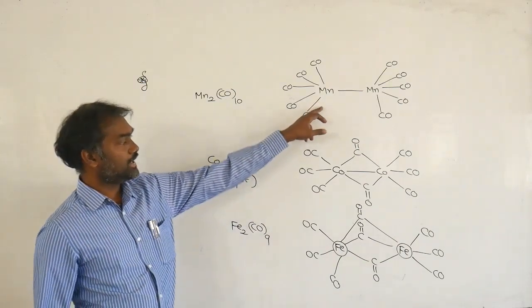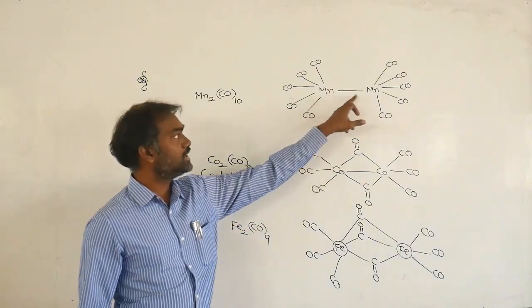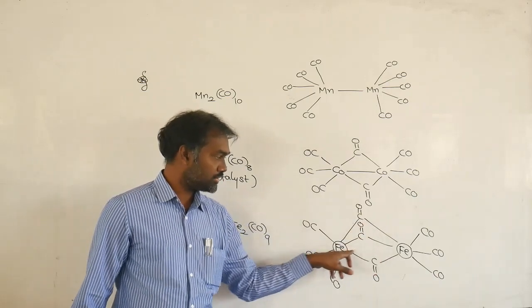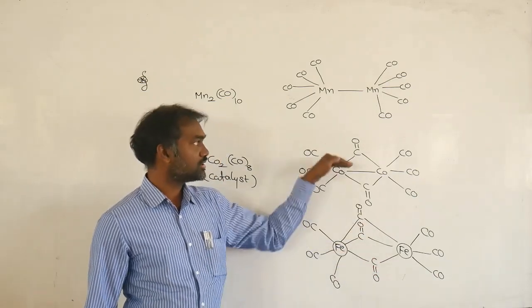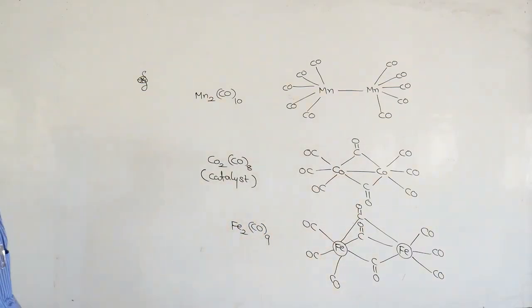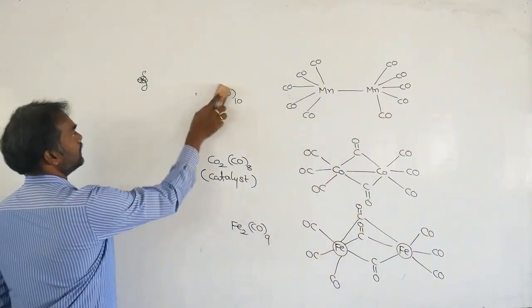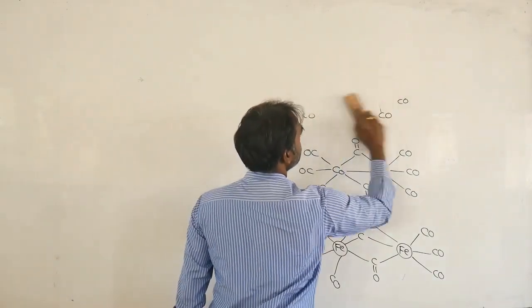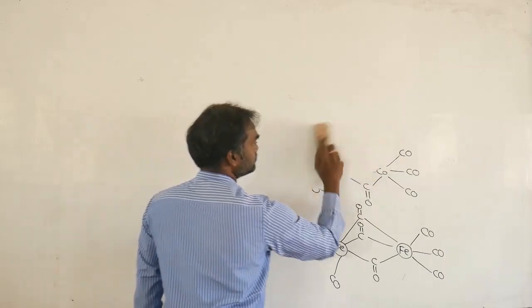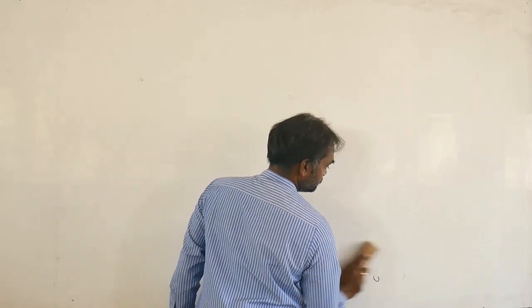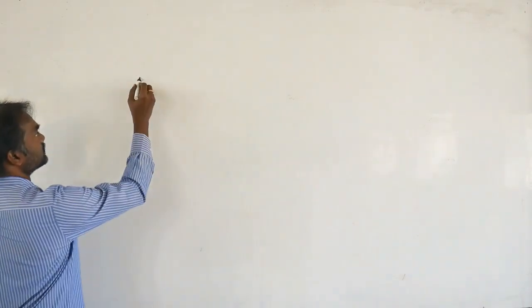Here in manganese and cobalt compounds, one bond will be there between the metals, but in the iron compound there is no bond between the two irons. Just remember these things. These are some metal carbonyls and their structures. Next, applications of complex compounds.